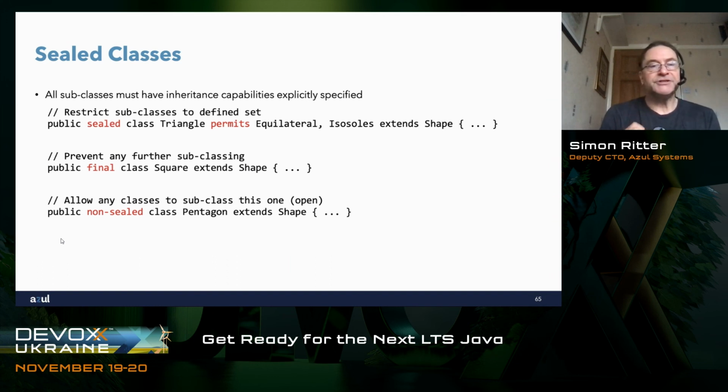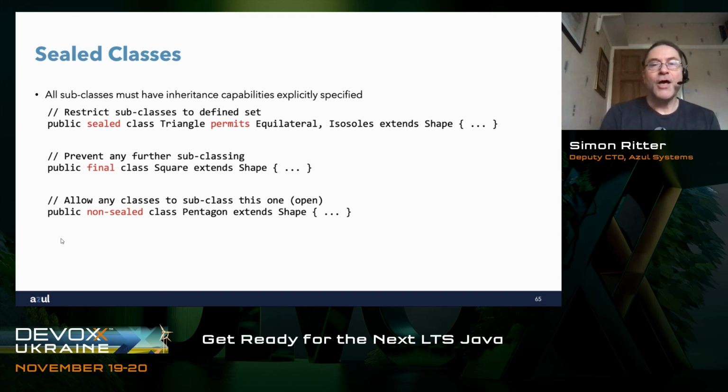Now, it's quite important to understand here that in this situation, non-sealed, and in fact sealed as well, these are contextual keywords. A contextual keyword is one that only behaves as a keyword in a specific place. Now, public and class are both reserved words in Java. You can't have a variable called public, you can't have a variable called class, but you can have a variable called sealed. You can't have a variable called non-sealed because hyphens can't be used in variable names.